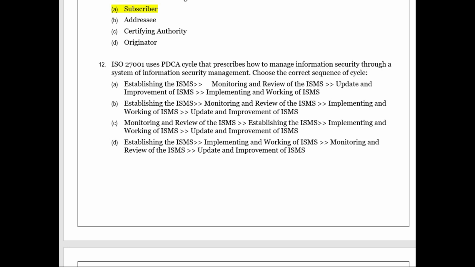If we see one, first there is establishment of ISMS, establishment, implementing, monitoring and updating. See, in the cycle what happens, the plan, do, check, act. In the cycle, first we try to establish the system, then we implement and see the working, then we monitor and review, and then we update. So establish, implement, monitor and update. So these 4 are available in the option number D.